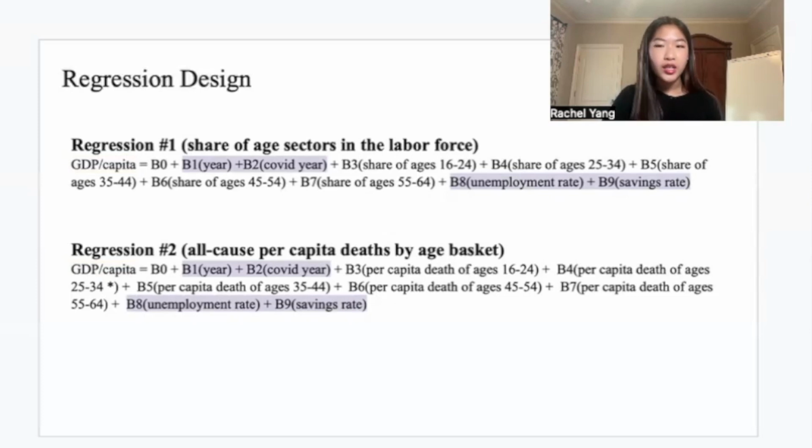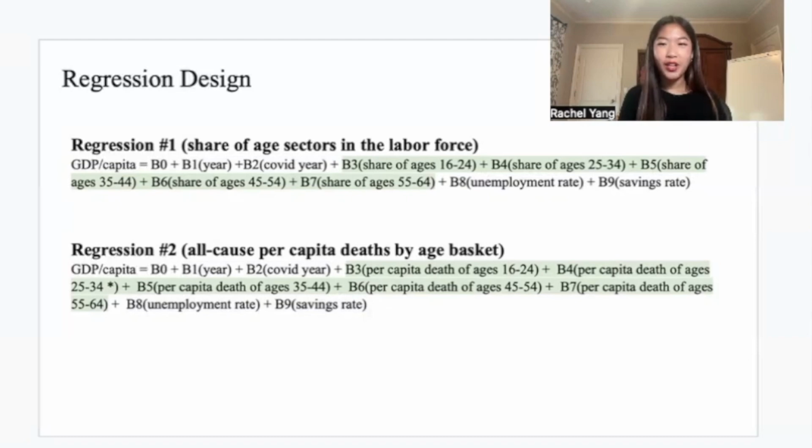In doing so, I isolate the discrepancy in GDP per capita that occurred specifically during the recession year, denoting that the significant decline in economic output is inconsistent with the overall trends of previous years. Finally, I also set unemployment rate B8 and savings rate B9 as control variables as well, attempting to account for the influence of consumption and labor trends that were also attributable to changes in GDP per capita.